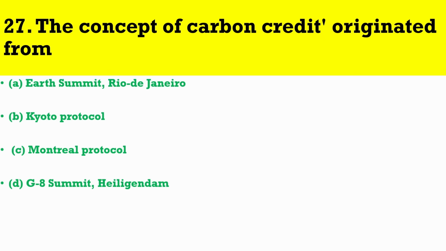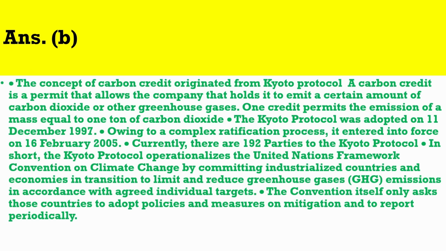Question number 27. The concept of carbon credit originated from? The correct answer is B. The concept of carbon credit originated from the Kyoto Protocol. A carbon credit is a permit that allows the company that holds it to emit a certain amount of carbon dioxide or other greenhouse gases. One credit permits the emission of a mass equal to 1 ton of carbon dioxide.